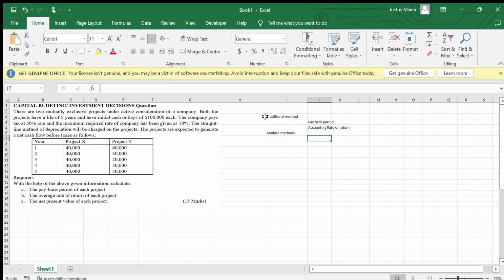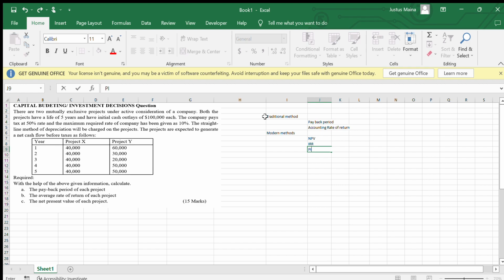Those methods, as the word suggests, are traditional methods. They are acceptable to the traditional financial managers in a company. But once we go to the modern methods, we usually have what we call the net present value. Also, we have the internal rate of return and what we call the profitability index, or the PI. The initials are NPV, IRR, and also PI. So those are the techniques of capital budgeting.